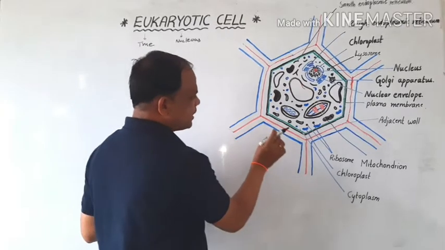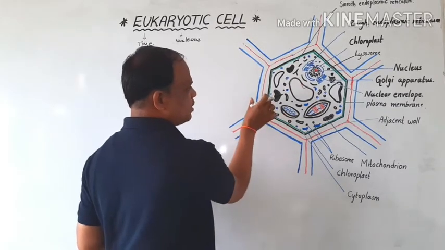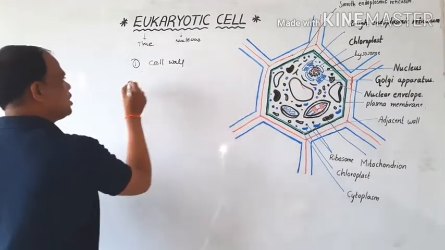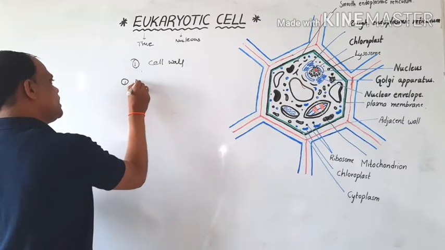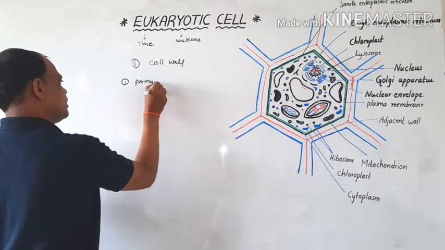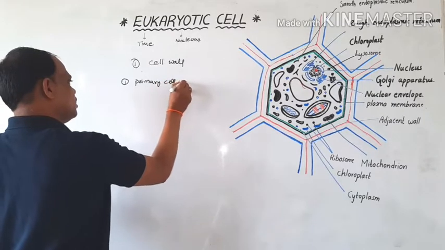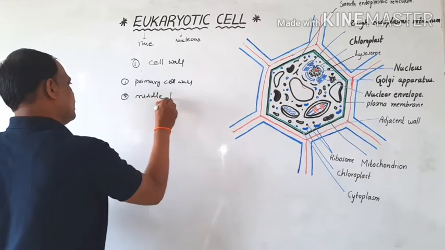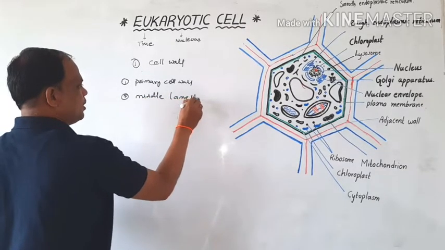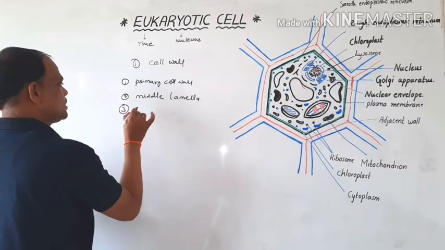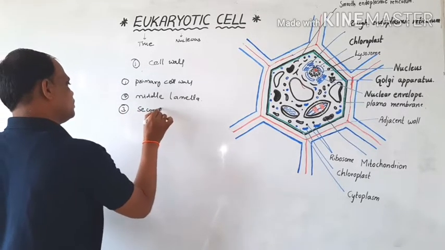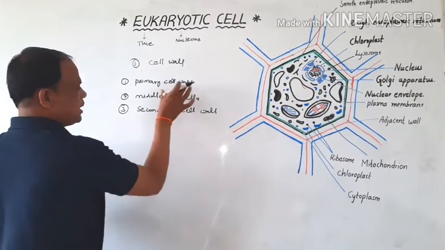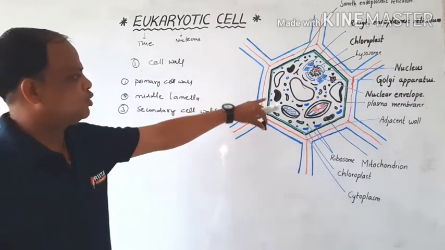This is the structure of the cell wall, which is made up of three components: the primary cell wall, the middle lamella, and the secondary cell wall. These are the main components present in the cell wall.